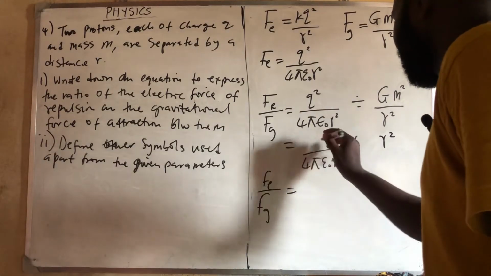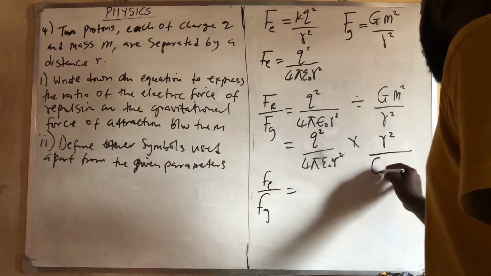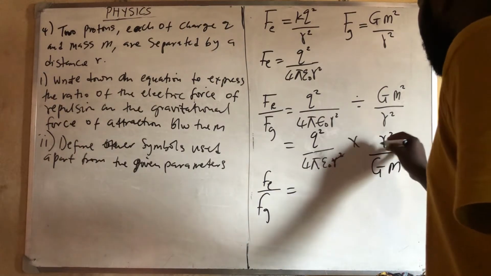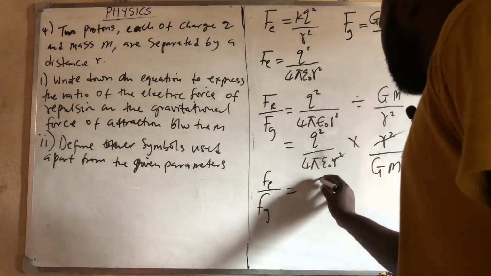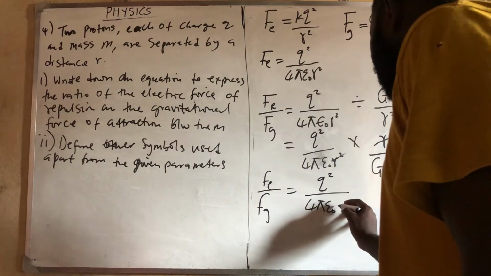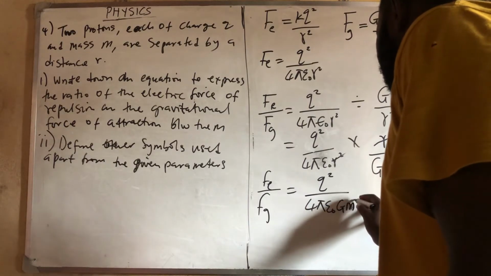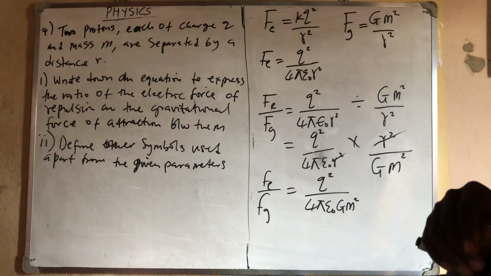There is no cancellation here, please. So R squared all over G M squared. It's only R squared that is cancelling R squared. So I am left with Q squared all over 4 pi E naught G M squared. So that is the ratio between them.